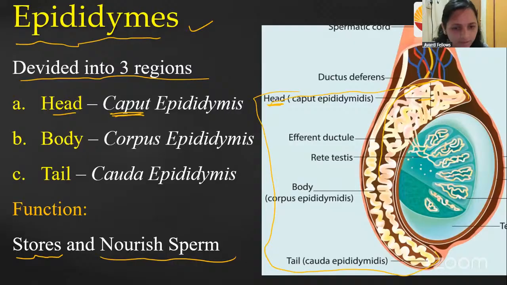Okay, this whole part we are going to call the epididymis. This is the first part, called the head of the epididymis. The sperm is first collected by the head of the epididymis only. That is the caput.